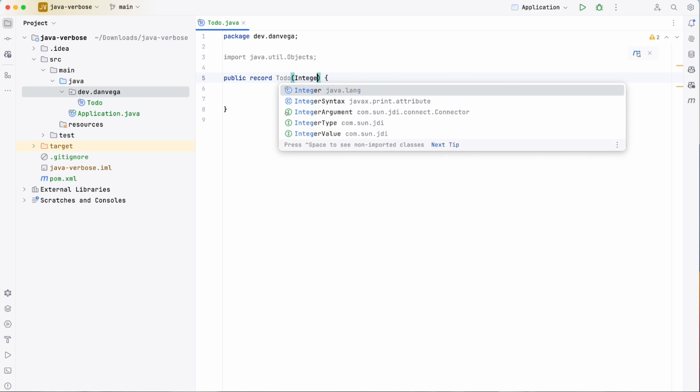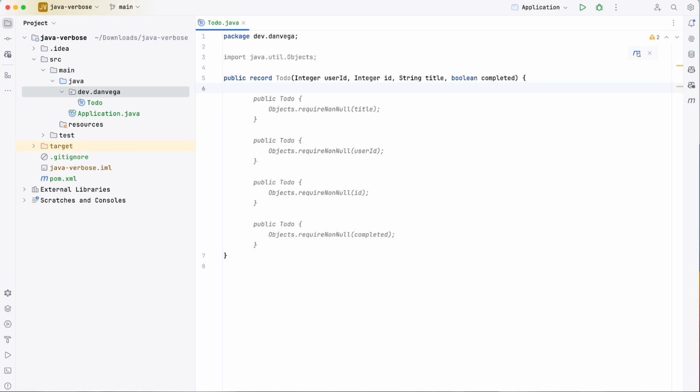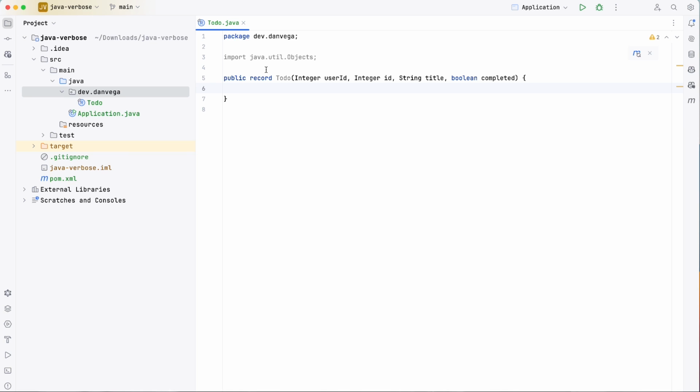So I can say integer userId, integer id, string title, boolean completed, right? And that's it. That's a record. No 77 lines of code, just a simple declaration of what your record is going to look like. Now, this is an immutable class. This means that once we create an instance of it, we cannot change a value in it. We would need to create a new instance of it.